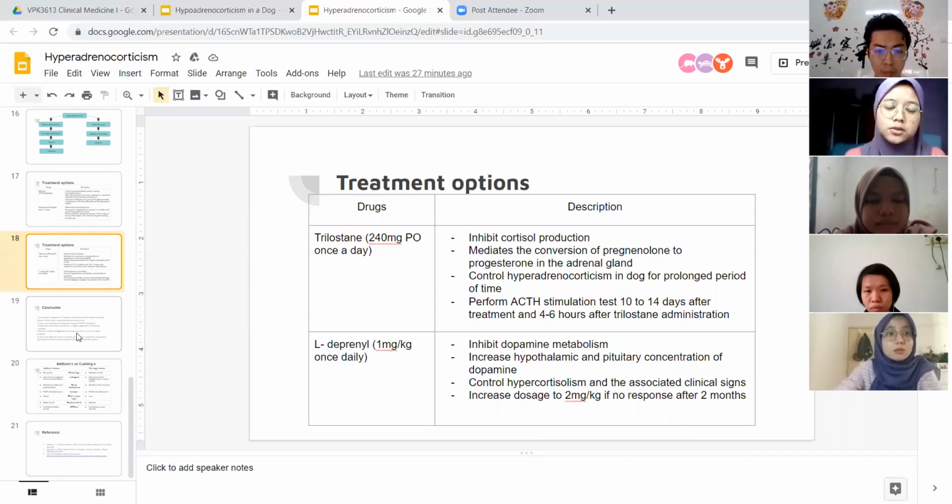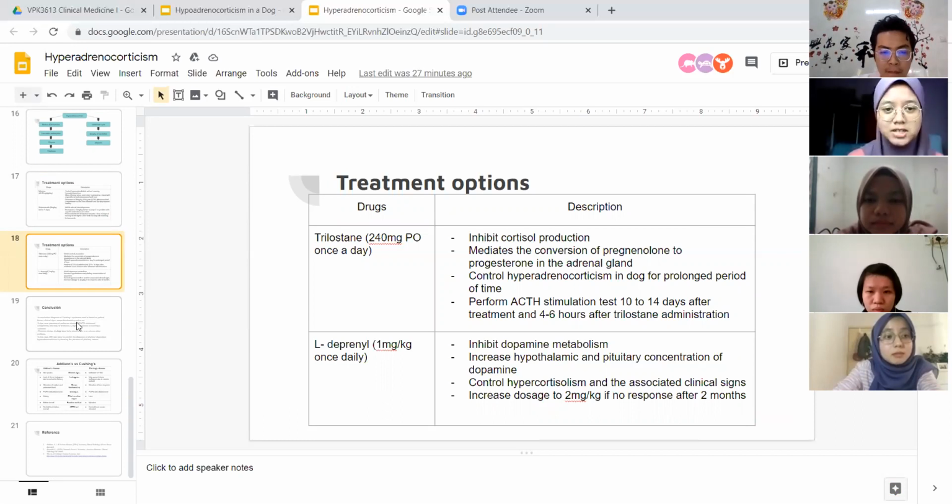Trilostane, 240 mg PO once a day, inhibits cortisol production by blocking the conversion of pregnenolone to progesterone in the adrenal gland, and controls hyperadrenocorticism in dogs for a prolonged period of time. Perform an ACTH stimulation test 10 to 14 days after treatment and 4 to 6 hours after